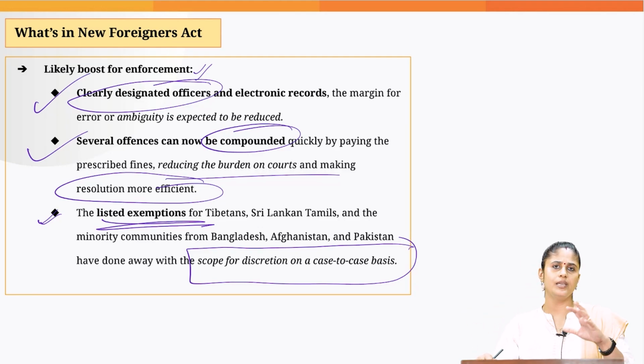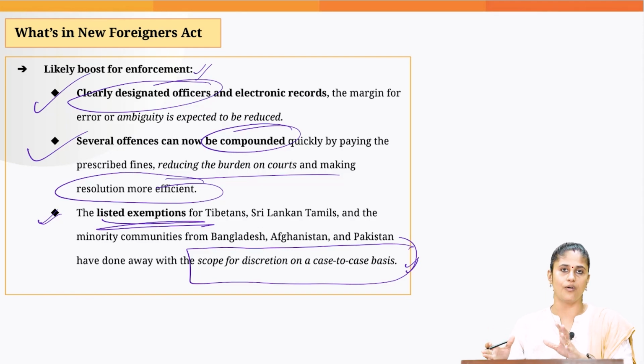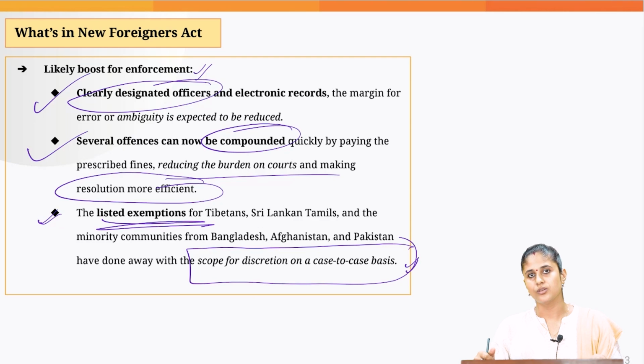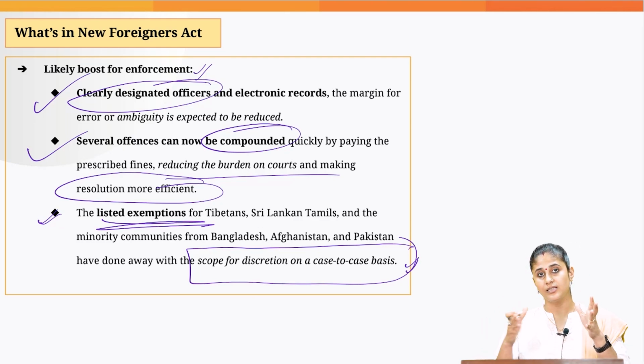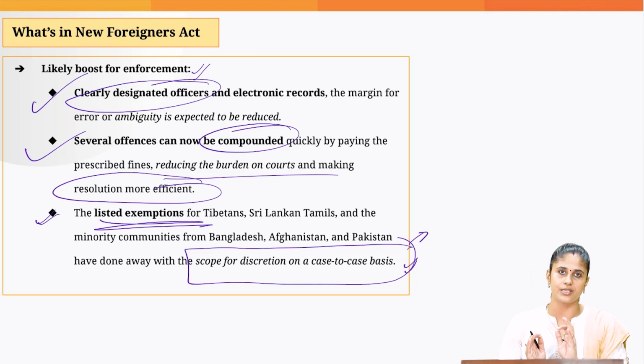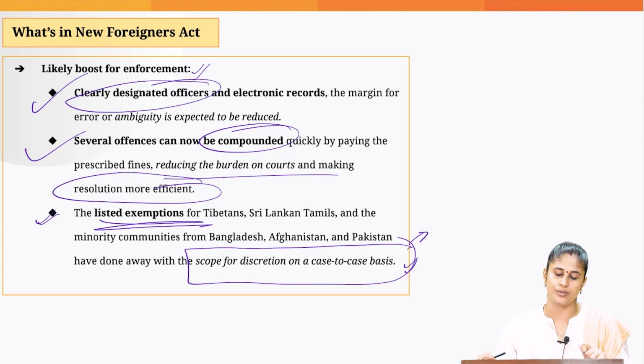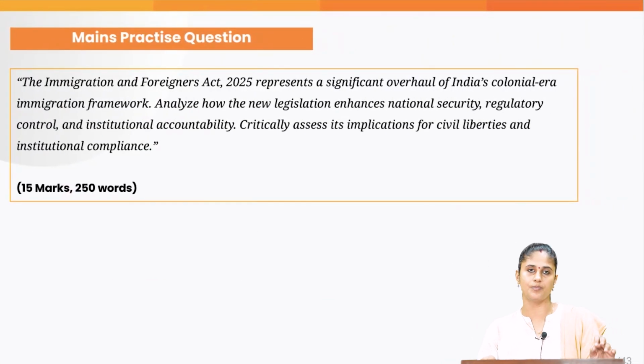And lastly, we are witnessing more centralization as we have reduced the scope of discretion of the designated local level officer when it comes to deciding the exemptions for different categories of refugees. So when everything is centralized, it becomes very problematic to decide things on a case to case basis. The local level officers should always have some discretion to decide things case to case. Yes, there should be a general guideline that these exemptions should be there, but some sort of discretion should be given to the local level officers also. So these are the things that we need to discuss with respect to this particular Act.